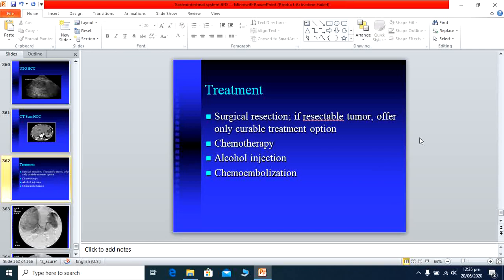As far as liver transplantation is concerned, this is only for small size tumor, but this does not have any good results. So these are the treatment options which we usually use.